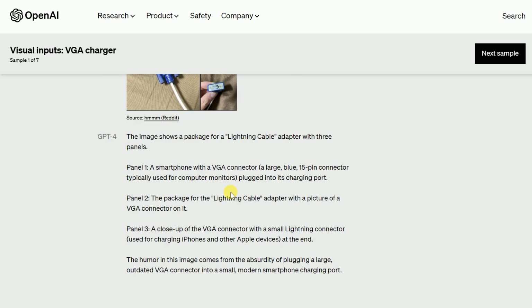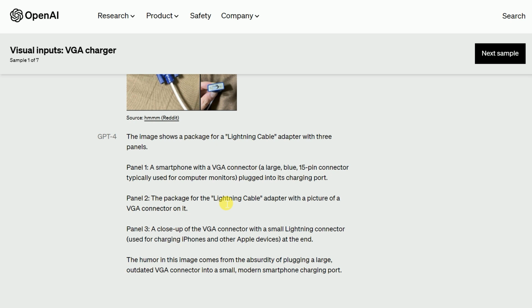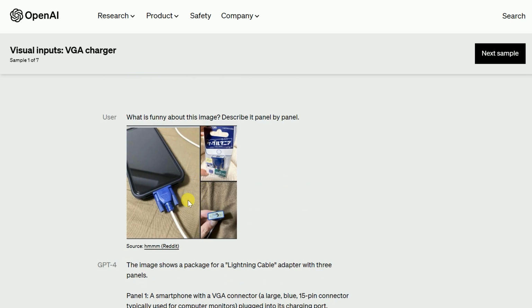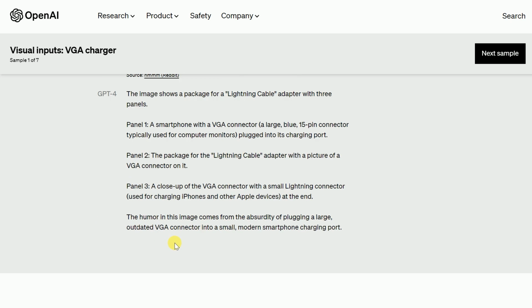So you can see that it is explaining why it is funny, and ChatGPT 4 is also explaining how it is funny. So that's very important to understand, how accurately ChatGPT 4 responds when fed image data. That's amazing. There was no option in the previous version to feed an image and get the prompt completion, but now it will give all the answers accurately by feeding the input images.